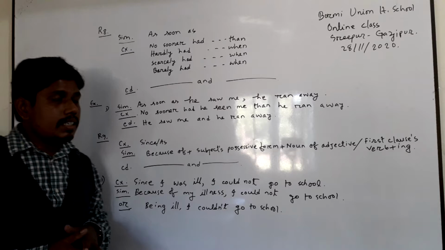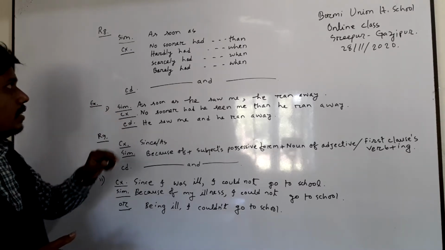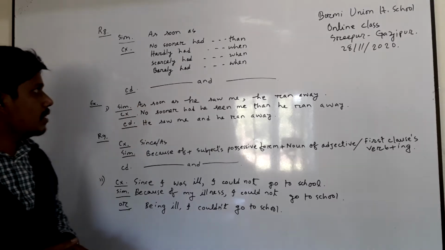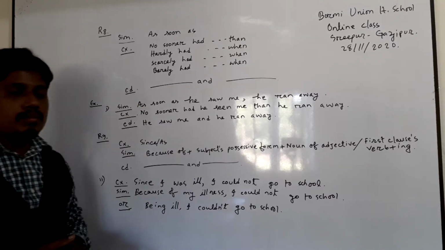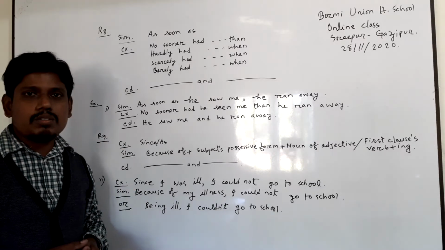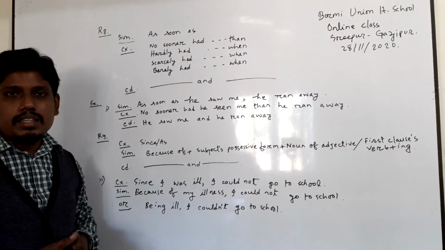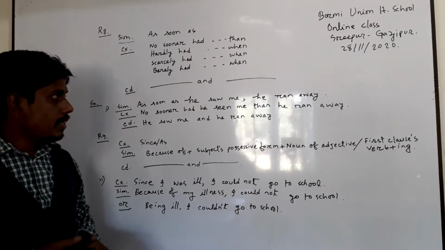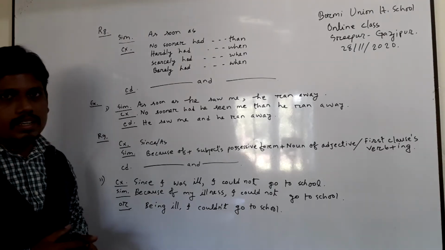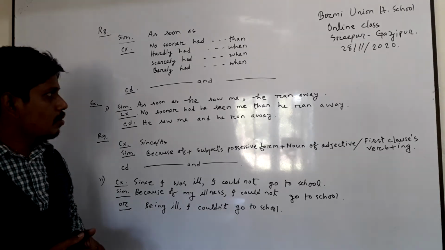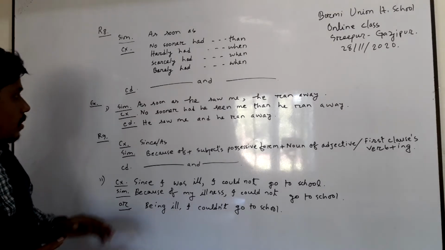In a complex sentence, you have to write, instead of "as soon as", "no sooner had... than", "hardly had... when", "scarcely had... when", or "barely had... when". And in a compound sentence, you know you have to write two independent clauses, and you have to join the two independent clauses by using "and" or "but". In this rule, we will use "and" to join two clauses. For example,